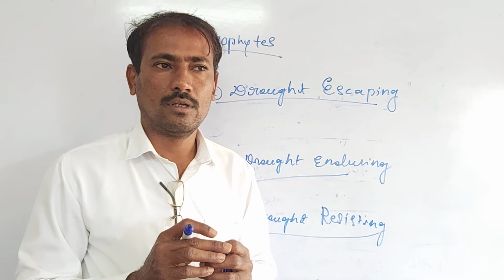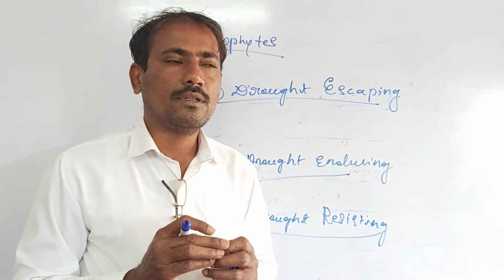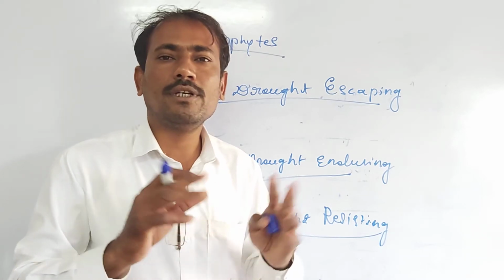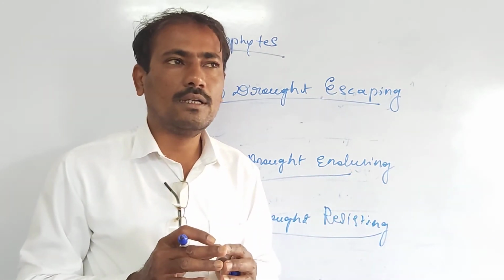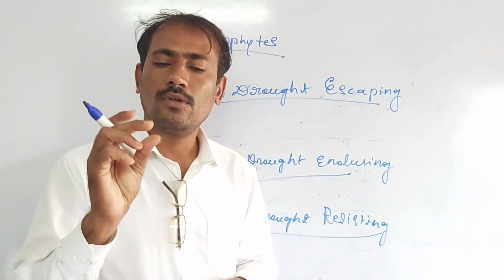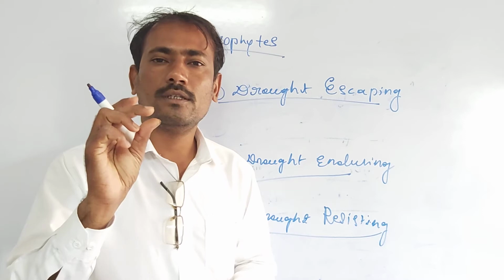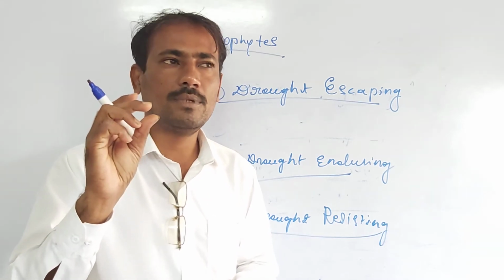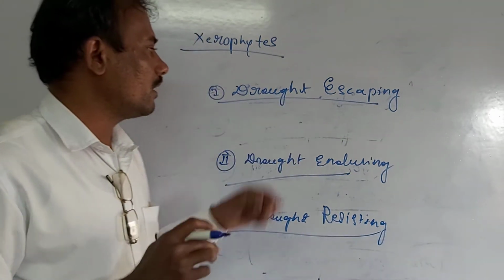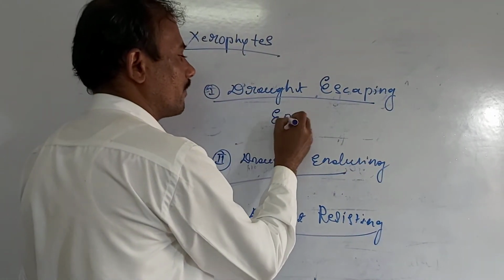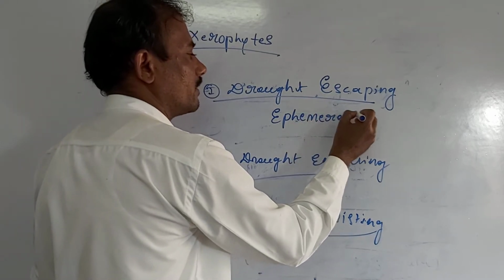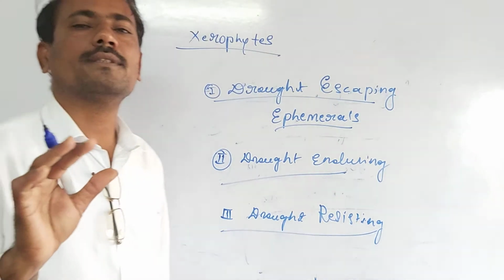This means that they usually survive the dry seasons of the year in the form of very hard dry seeds, or sometimes fruits or seeds. Okay. These are also termed as ephemerals. These are short-lived plants.